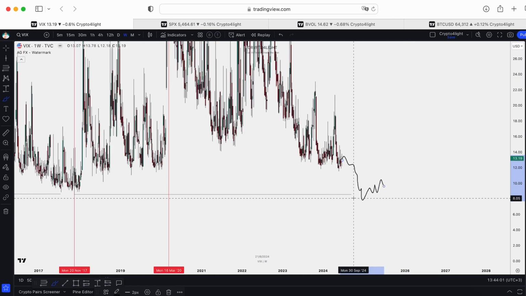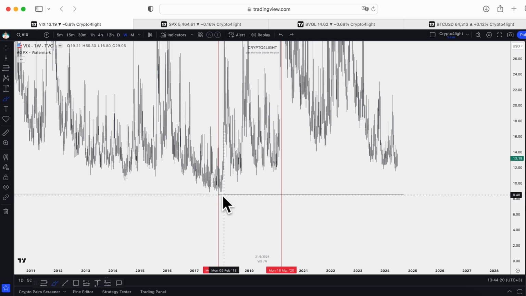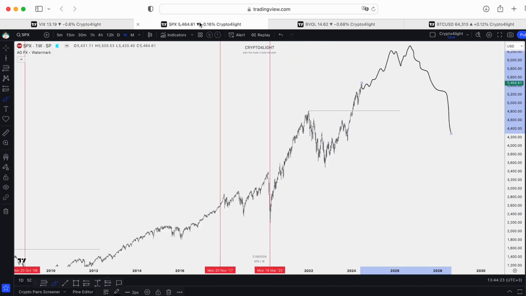Maybe, for example, it can be autumn 2024, maybe in spring 2025, we're going to hit the all-time high on the S&P 500 and we're going down. I think we have all the chances to sweep this historical low this cycle.